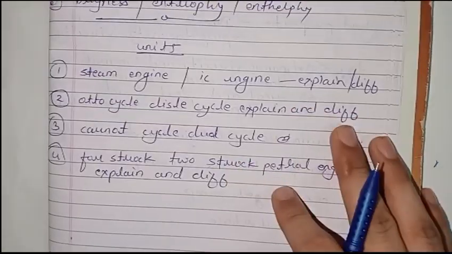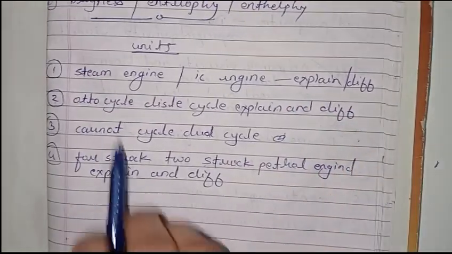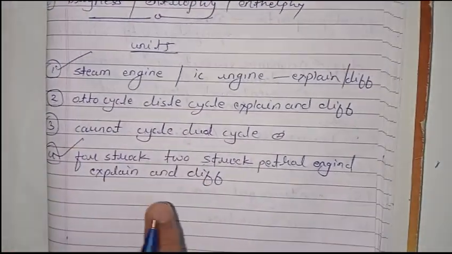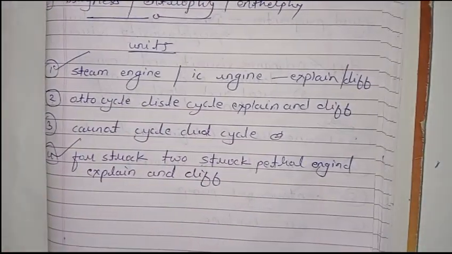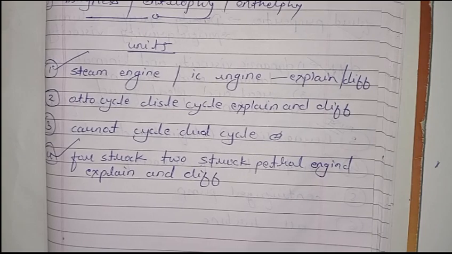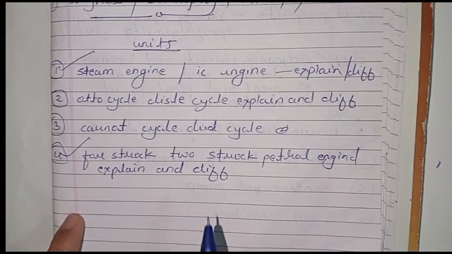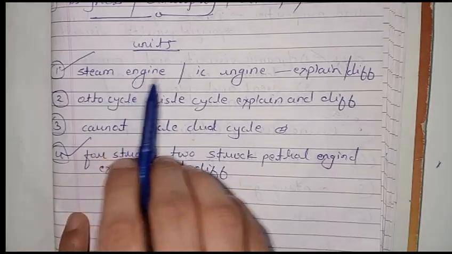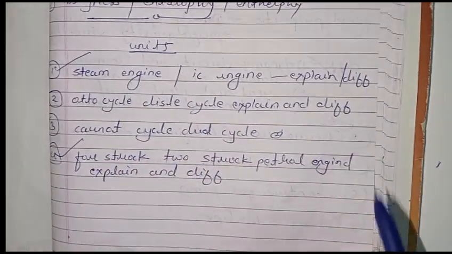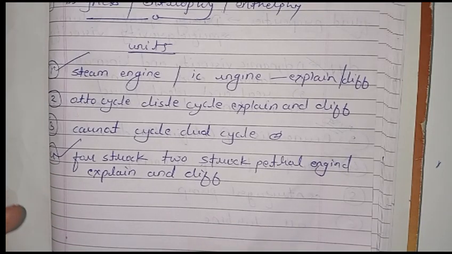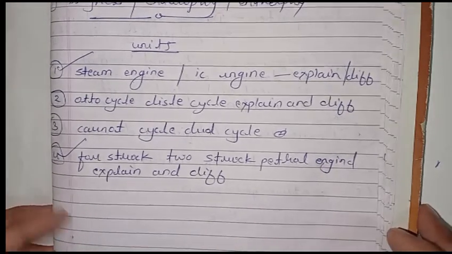And the last unit is unit 5. The most important questions are steam engine and IC engine first, and you can do the last engine. It is the most important question. 4-stroke and 2-stroke petrol engine: explain and difference. Also steam engine and IC engine, explain and difference with a neat and clean diagram. If you do these questions, you can get passing marks easily.